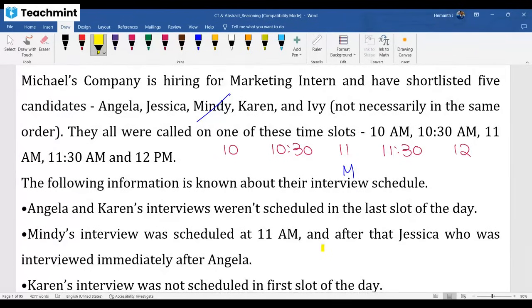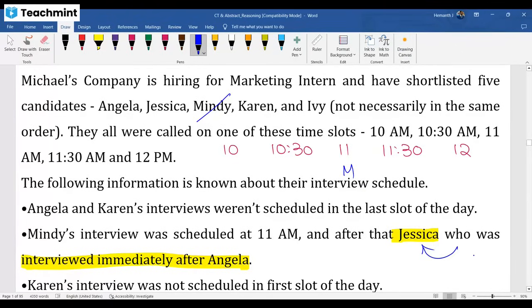Jessica was after Angela. They use the word who, which means that's related to Jessica only. That also I'll address immediately next. When it is who, which, whose, how to read the statement, I'll mention that also.